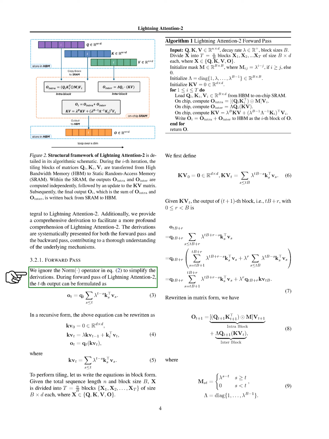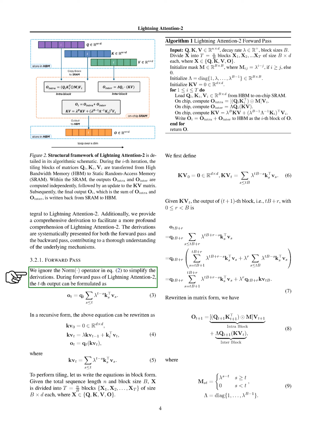Given the total sequence length n and block size b, the matrices are divided into T blocks of size b times d each. The output of the (t+1)th block can be written in matrix form as the sum of the intra-block and inter-block outputs. The complete expression of the forward pass of Lightning Attention-2 can be found in the algorithm provided.